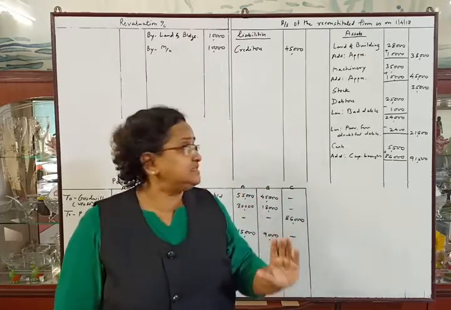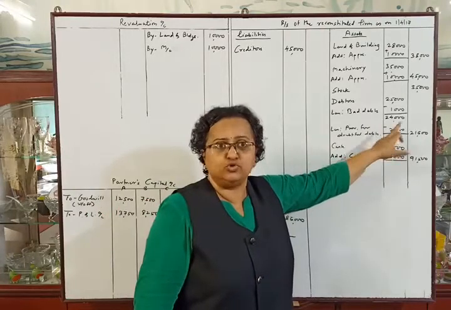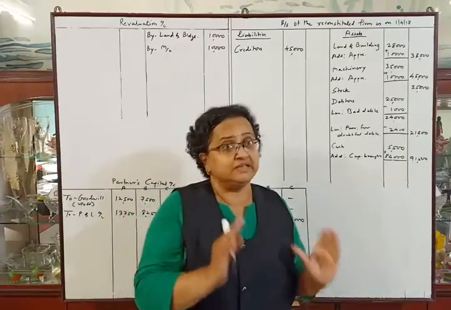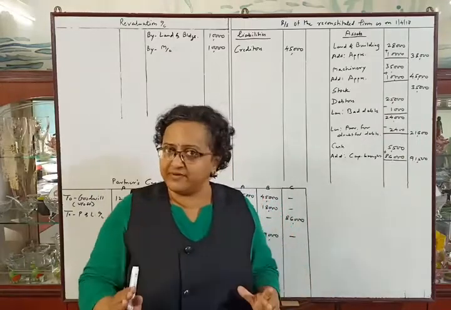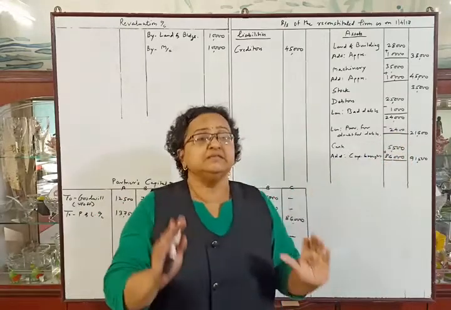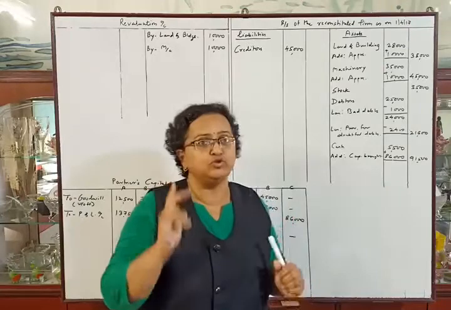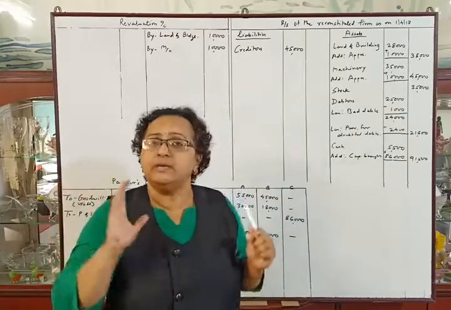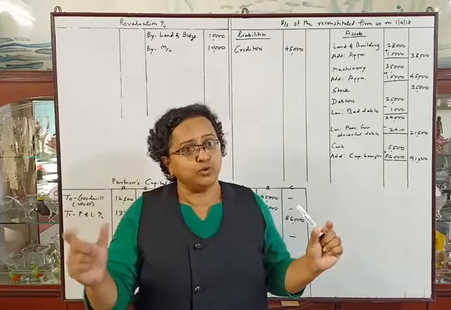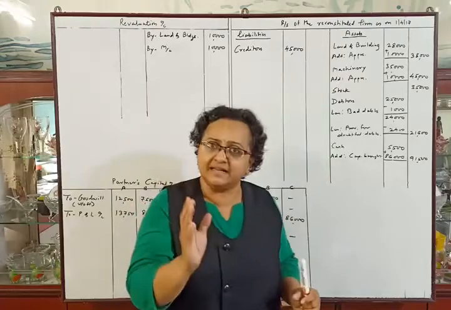Now they told us to provide 10% of these debtors, means total provision should be 2,400. As we have old provision remaining of rupees 1,500 and new provision should be rupees 2,400, that means now we have to make adjustment of 900 rupees only in revaluation account. Difference between old and new provision is rupees 900 only.